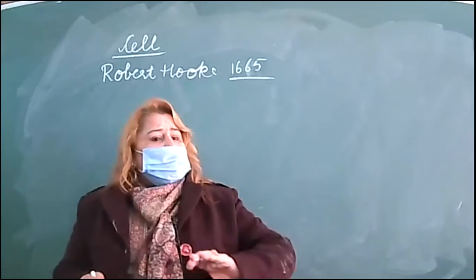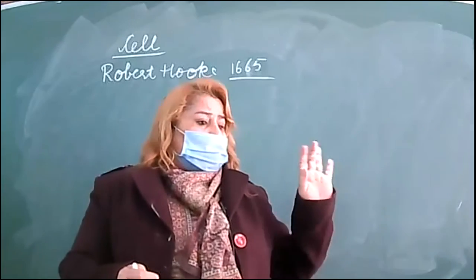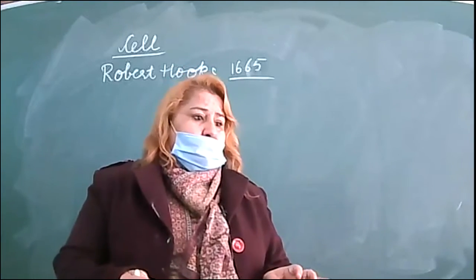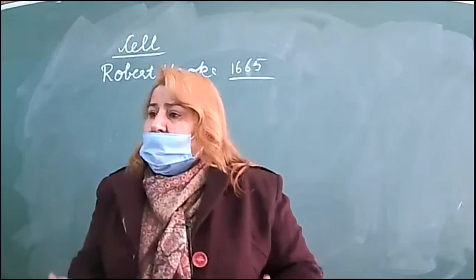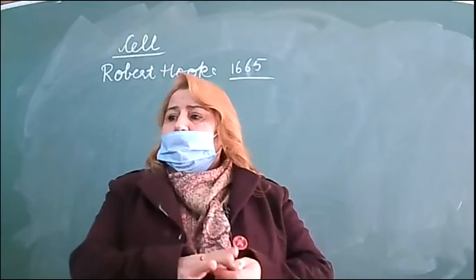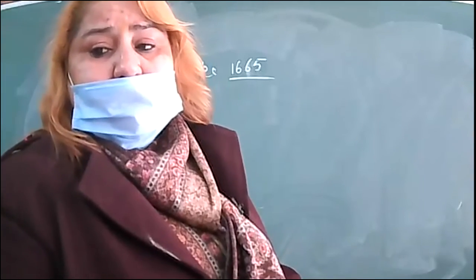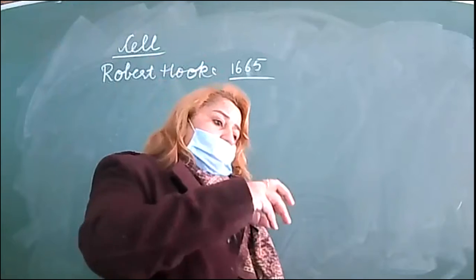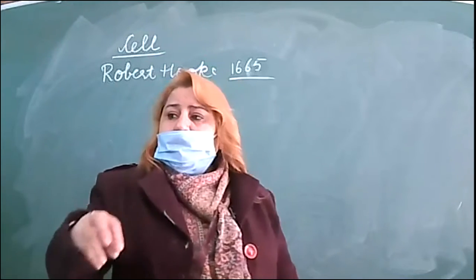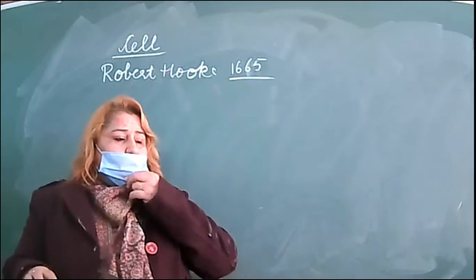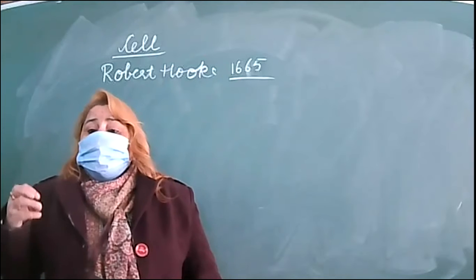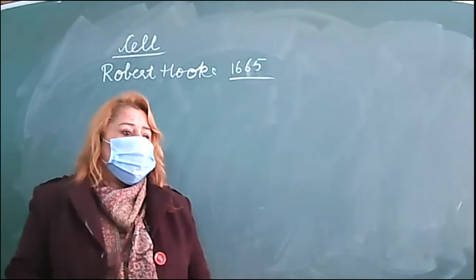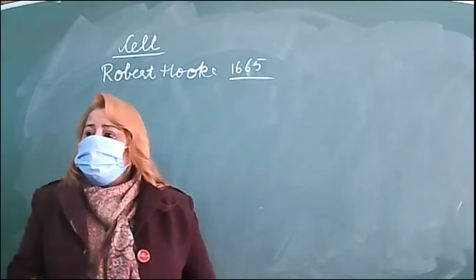According to Robert Hooke, these were dead cells, that means they did not have living content. Living content was not present, that's why they were considered dead cells. After 150 years this theory continued, but then it was concluded that cells are not dead. Cells are living.